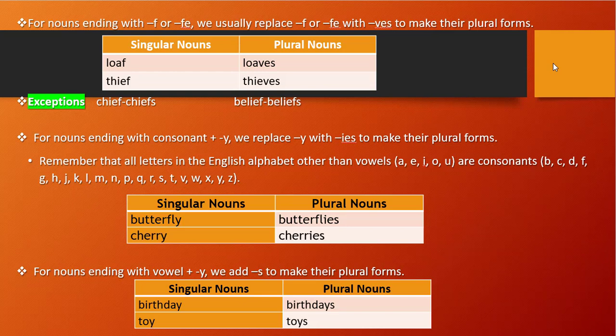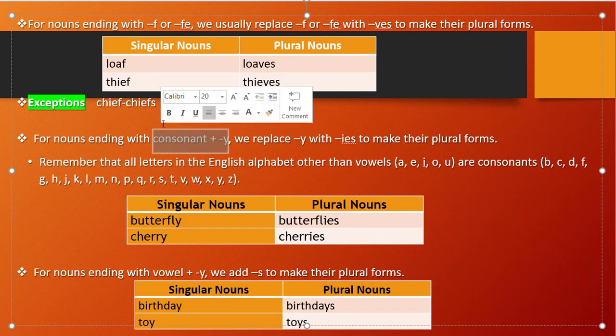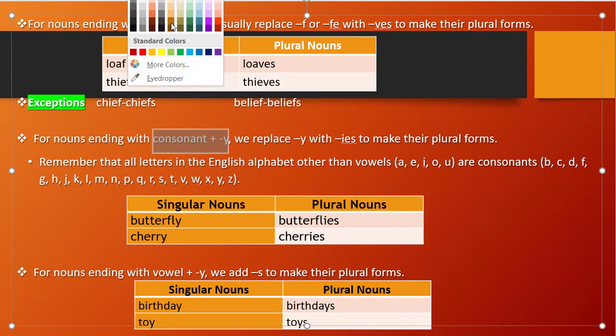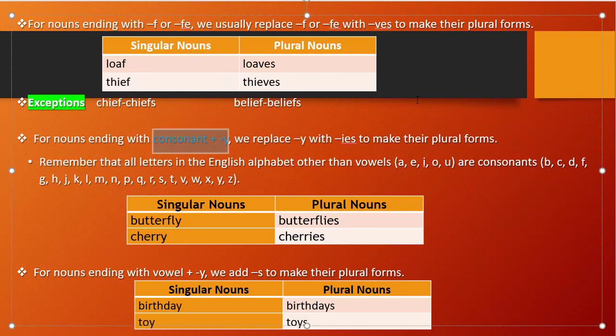So what is the meaning of consonant? In our alphabet, except the vowels, the remaining letters we call consonants.